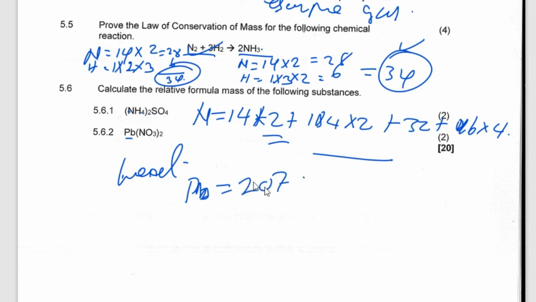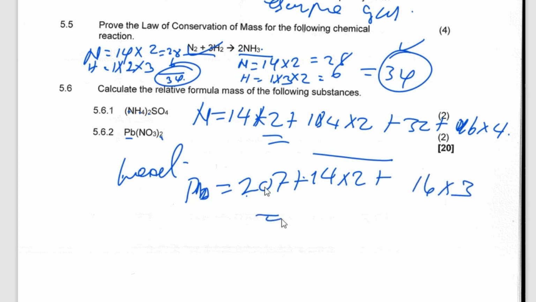Yeah, it has isotopes: there's 207, 206, and 208, but this is from the periodic table. 207 plus nitrogen, which is 14 times 2, because of this, times 2, plus oxygen, which is 16 times 3.